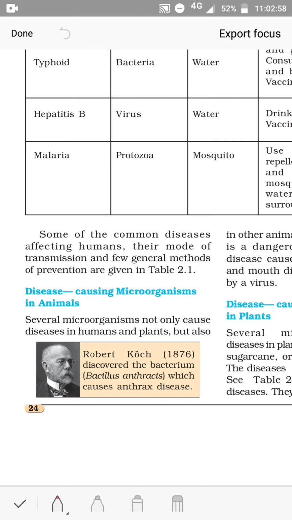Robert Koch, in the year 1876, discovered the bacterium Bacillus anthracis, which causes anthrax disease in humans and cattle.